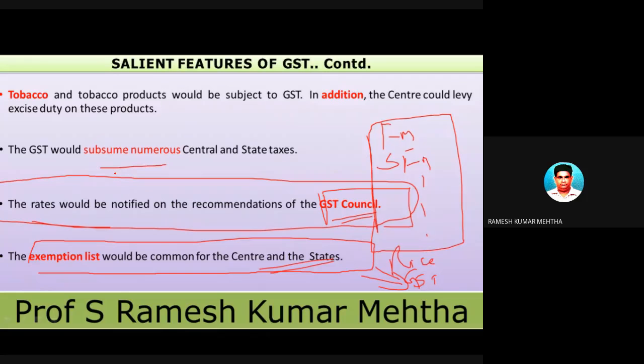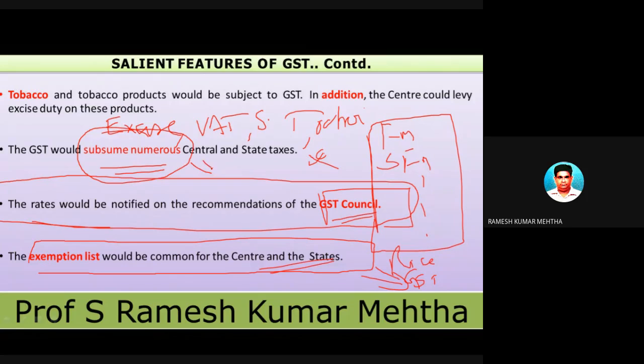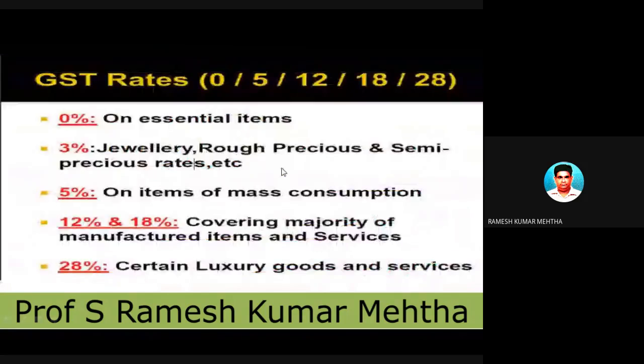So many taxes are subsumed. For example, as I told in the last class, excise duty is number one. Number two is VAT, that is sales tax, then service tax, octroi, and entertainment tax. Customs is not included. They are all combined together to form one tax called GST. We have already discussed this. You can view my video uploaded on YouTube. Now, commonly there are rates of GST.